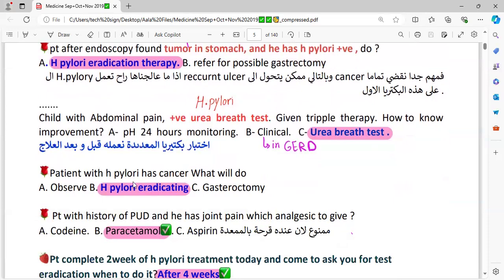A patient has H. pylori and has cancer, that is maltoma. What would you do? H. pylori eradication.